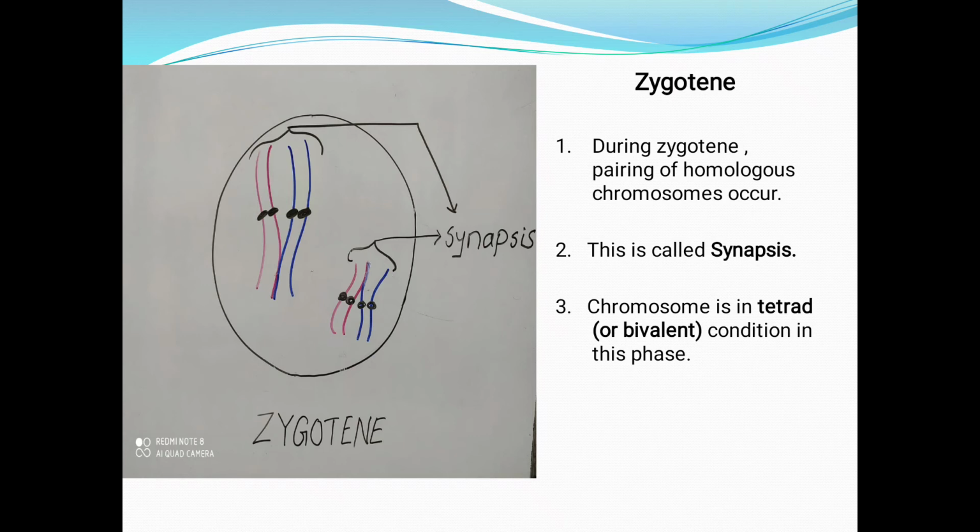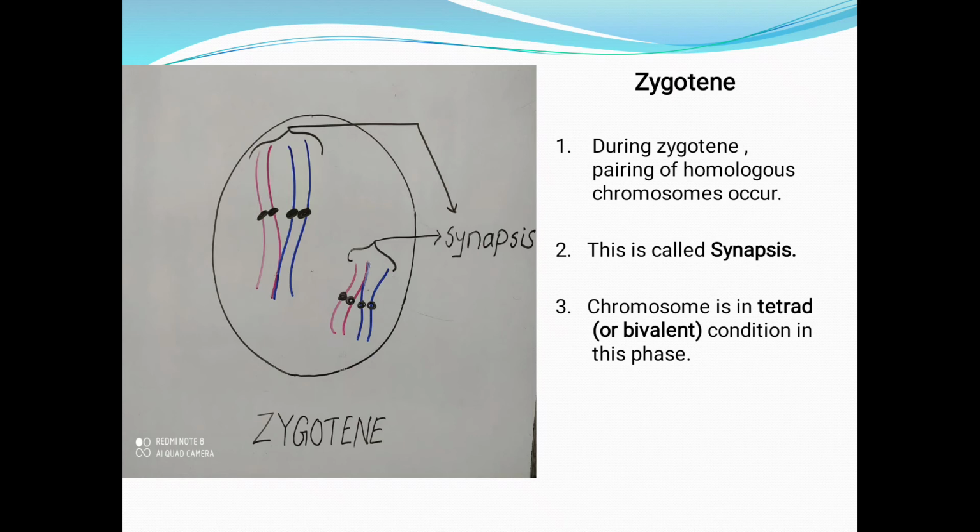Okay, let's move to the next step, that is zygotene. First, during zygotene, pairing of homologous chromosomes occurs. See here, now we know that homologous chromosomes are already paired with their sister chromatids. So all the 4 chromosomes form a pair. This is called synapsis. Chromosome is in tetrad condition in this phase. Tetrad means what? 4 chromosomes come in close contact with each other, that's why they are called tetrad, or bivalent condition.